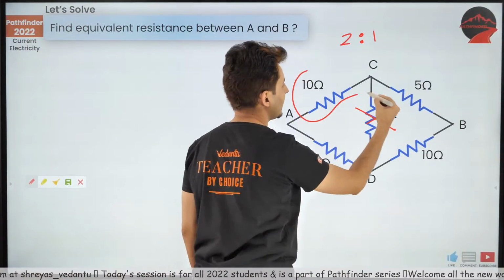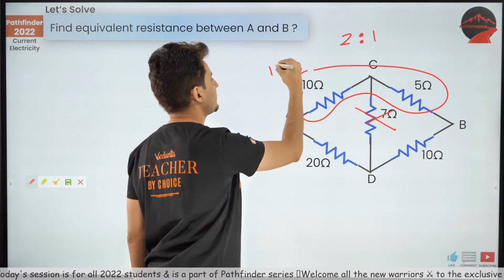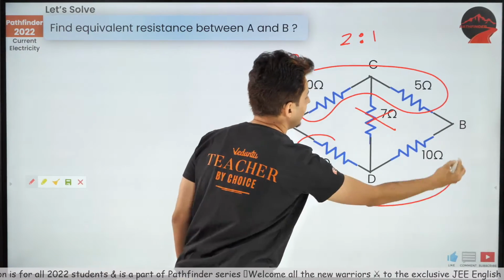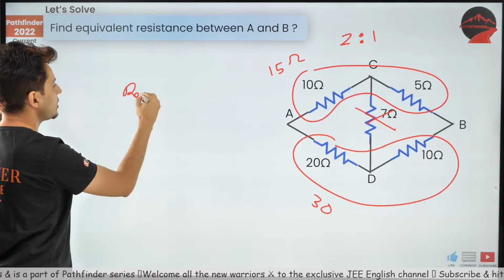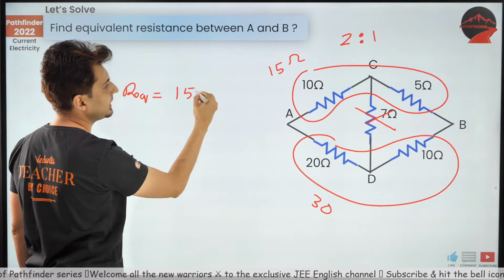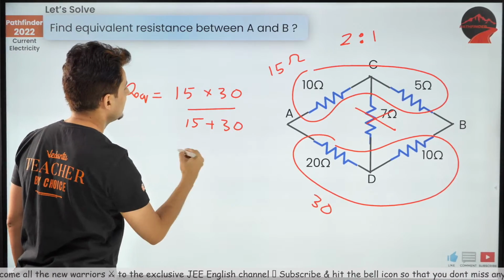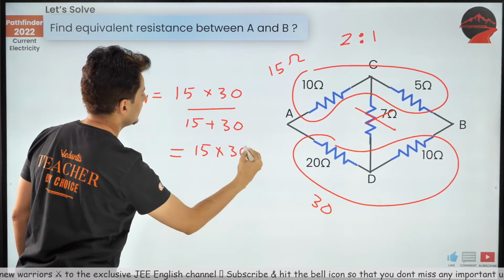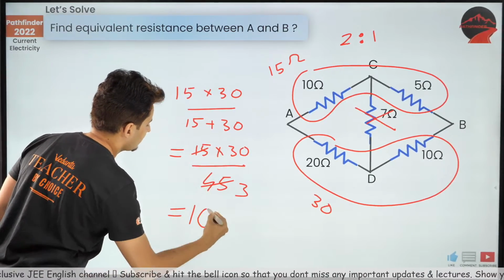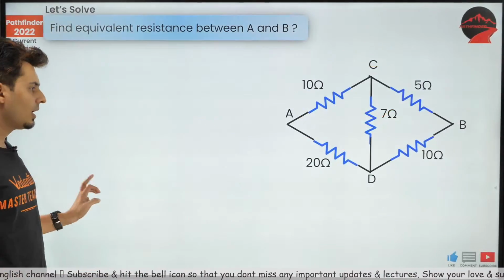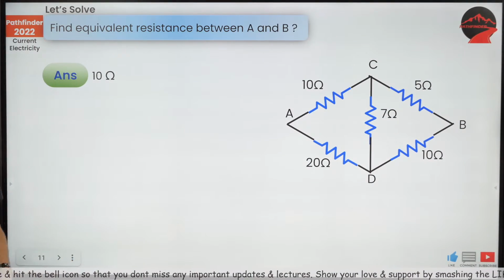Now you can clearly see 10 and 5. You are telling 10 ohms, correct? 10 and 5 is how much? 15 ohms. And this 20 and 10 is how many ohms? That's 30 ohms. Beautiful. So R equivalent is 15 into 30 divided by 15 plus 30, which is 15 into 30 divided by 45. 15 and 45 goes 3 times, hence the answer is 10 ohms. Beautiful. All my warriors have got it correct. Very good.